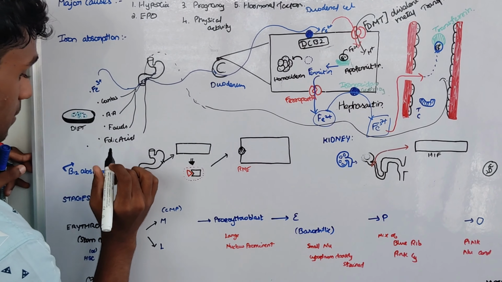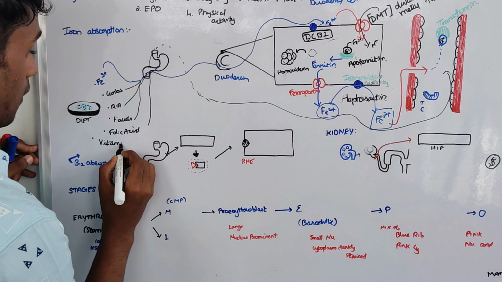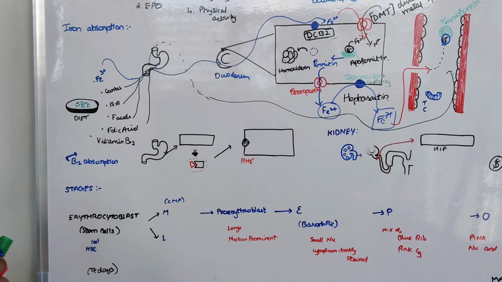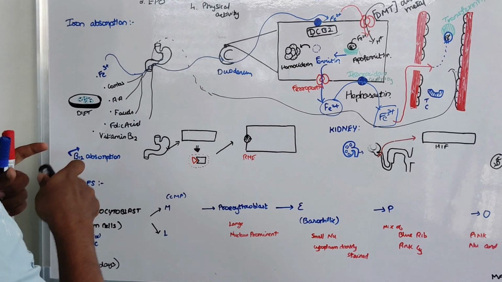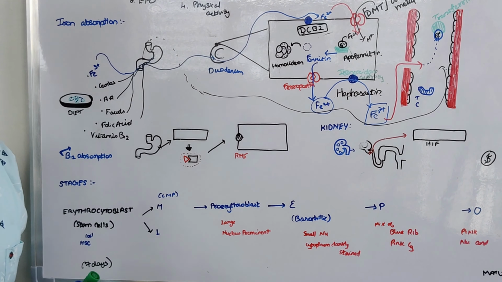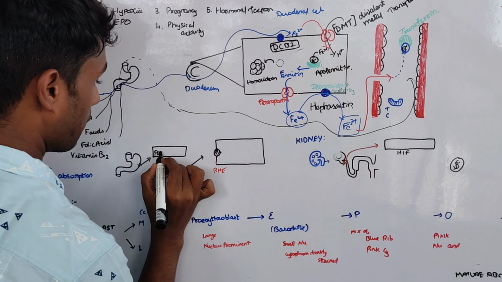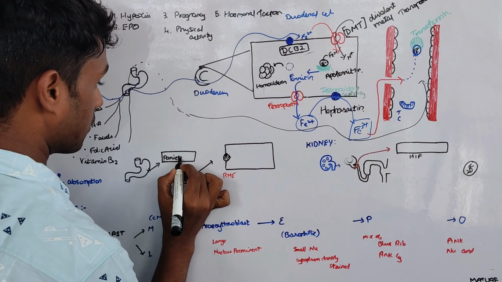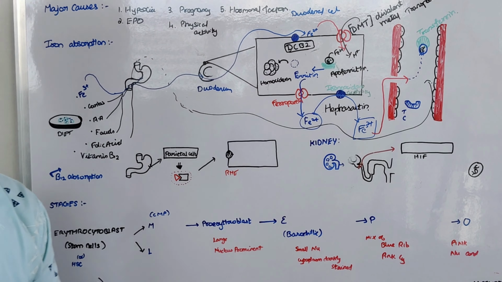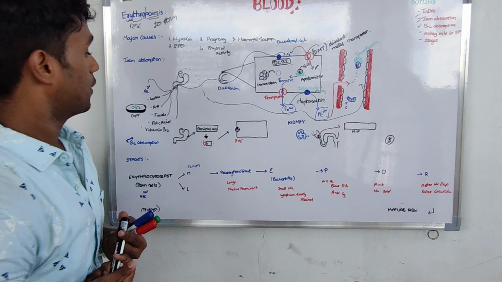Okay. Vitamin B12 plays a major role in erythropoiesis. In the diet, we take vitamin B12, which enters the stomach. Here in the stomach there are cells called parietal cells. As you all know, parietal cells have a specific function: they produce a factor which helps in the absorption of vitamin B12.